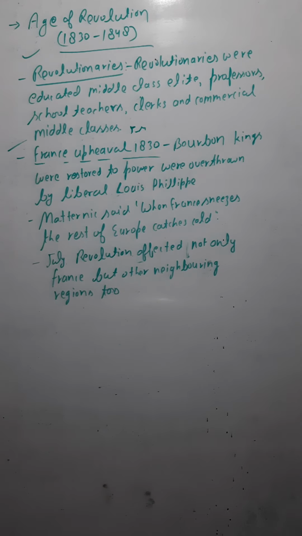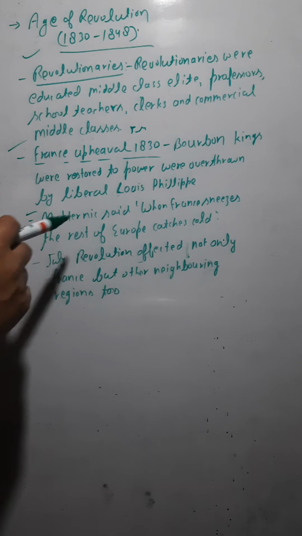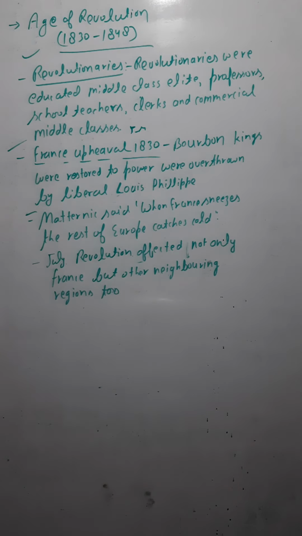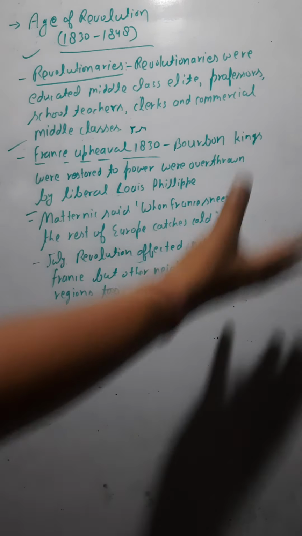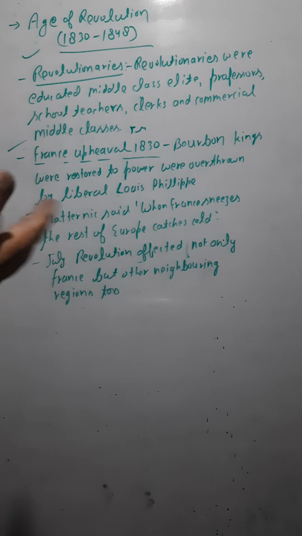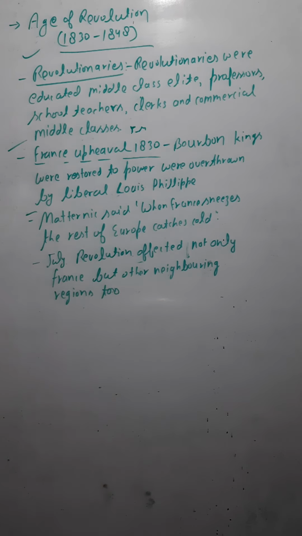Now there is a statement of Metternich. Metternich said that when France sneezes, the rest of Europe catches cold. Whatever was happening in France happened in other countries also, like Germany, Belgium, Greece, etc. So much dominance did France have at that time.